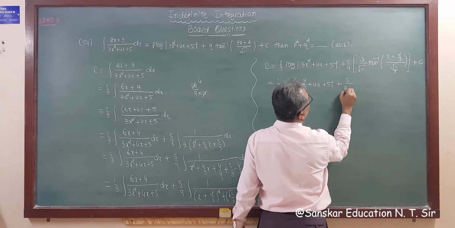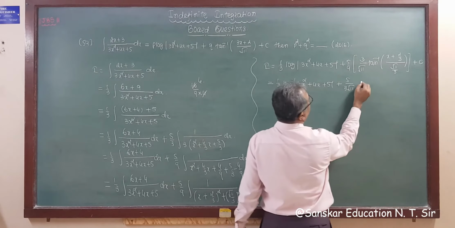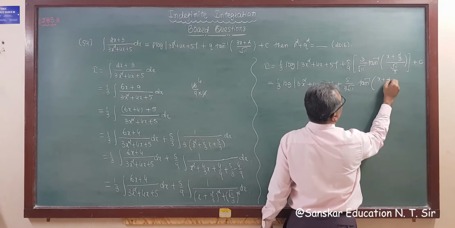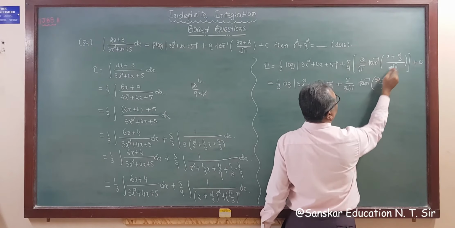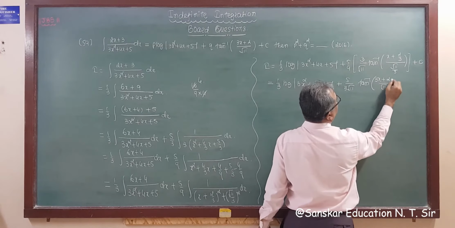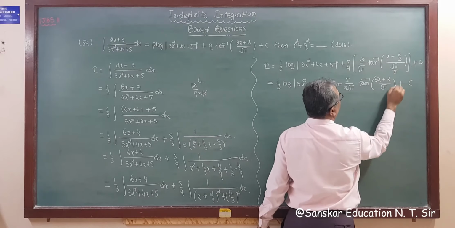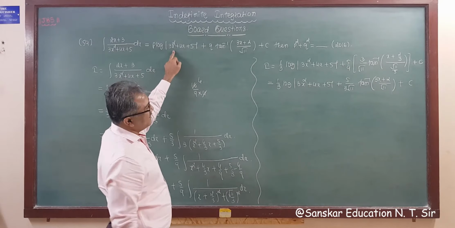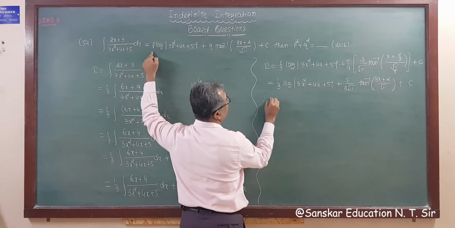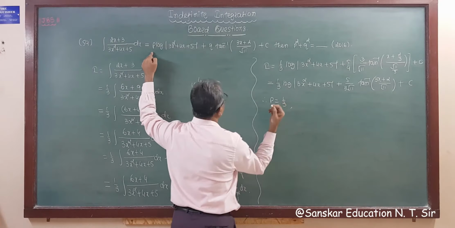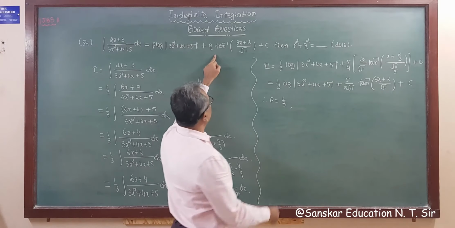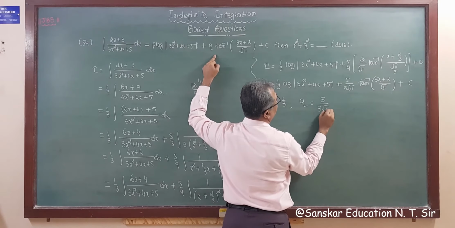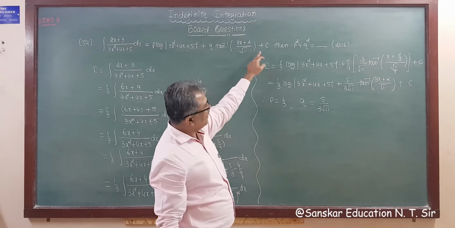So 5 by 3 root 11 tan inverse of (3x plus 2) upon root 11 plus c. Comparing with the given answer, p log (3x square plus 4x plus 5), that is p is 1 upon 3, right? Q tan inverse, so q is 5 upon 3 root 11, plus c.